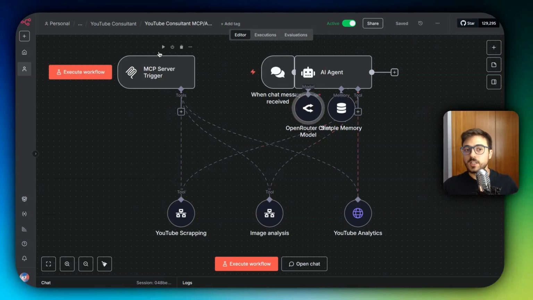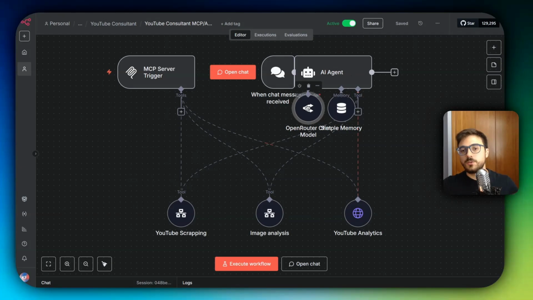But if you're hosting n8n on a Windows PC, a gaming Windows PC with a GPU and something like that, you could very well replace this with a Llama model, for example, Gemma 3 or Llama or any other model that can use tools. And it's probably going to be pretty fast. So let's see how to set up the YouTube Analytics API tool.